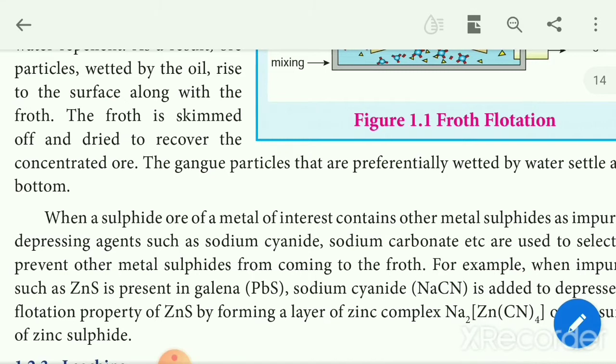Okay. Most of the sulfide ores contain other metal sulfides as impurities. So depressing agents such as sodium cyanide and sodium carbonate are used to selectively prevent other metal sulfides from coming to the froth. For example, when impurities such as zinc sulfide are present in galena, PbS, sodium cyanide NaCN is added to depress the floating property of zinc sulfide by forming a layer of zinc complex on the surface of zinc sulfide.